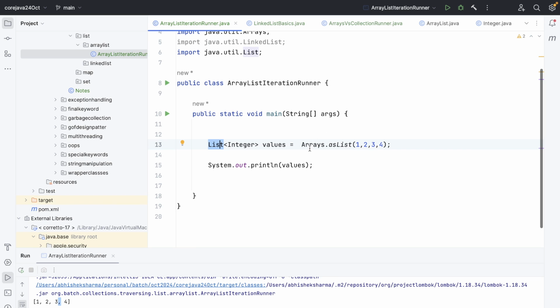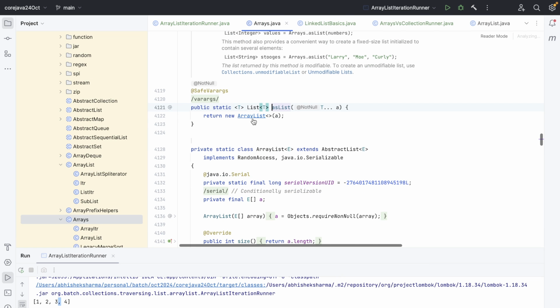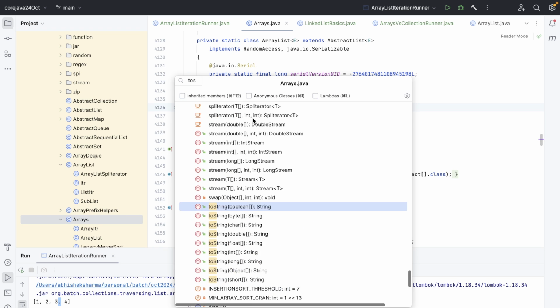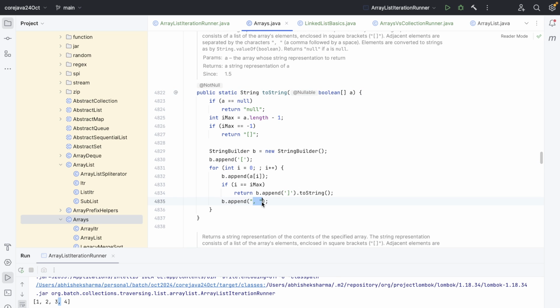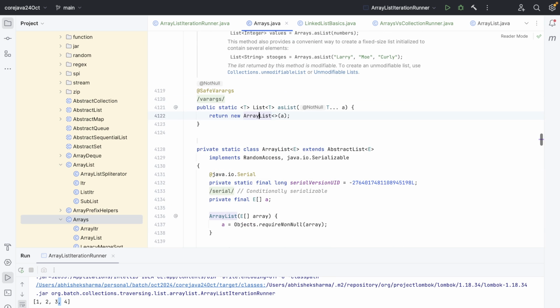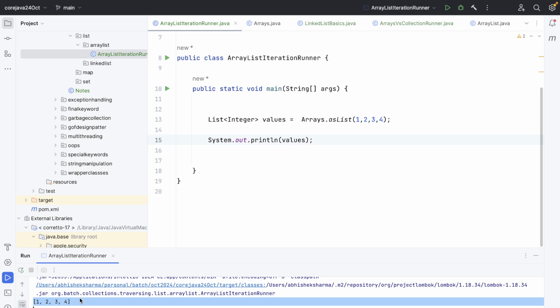But what we are using as list is returning array list. And in the array list, if we go to the toString, it's appending the comma, right? Visibly, it's appending the bracket. So we are using the child class, and which child class are we using? Array list right now. So this is the toString of the array list.